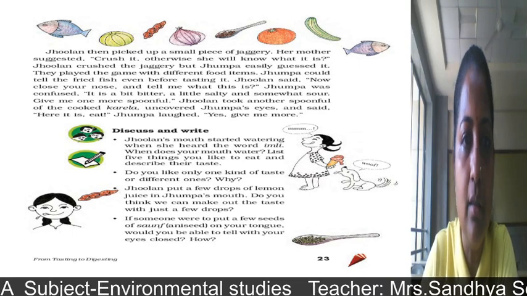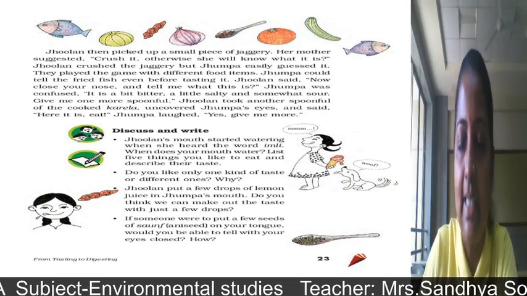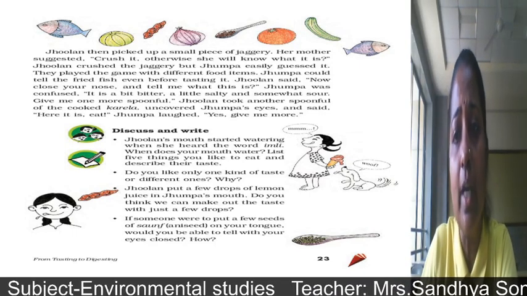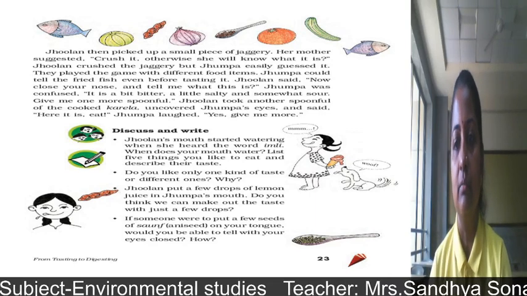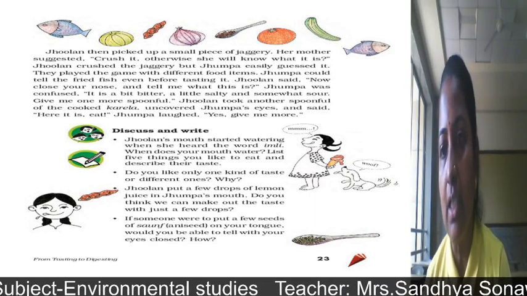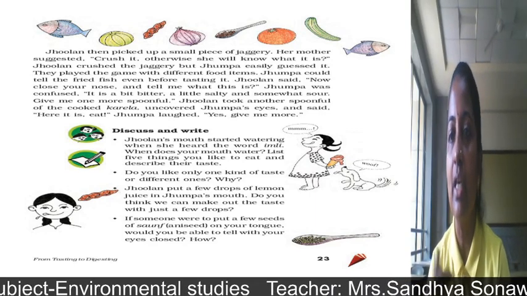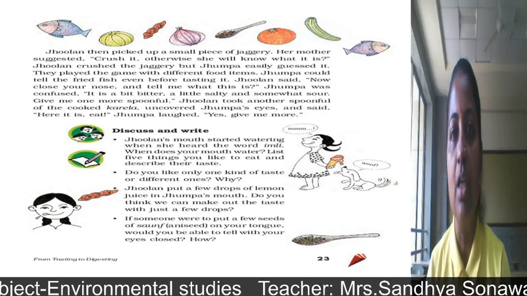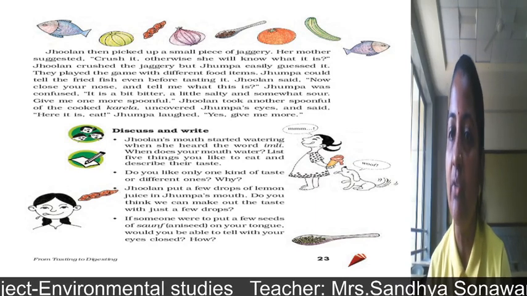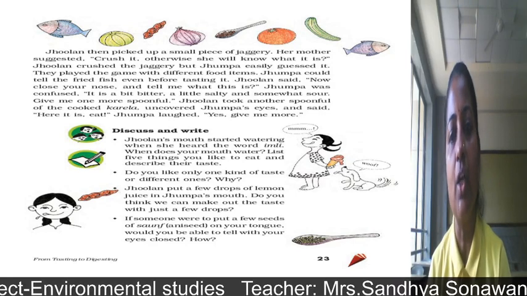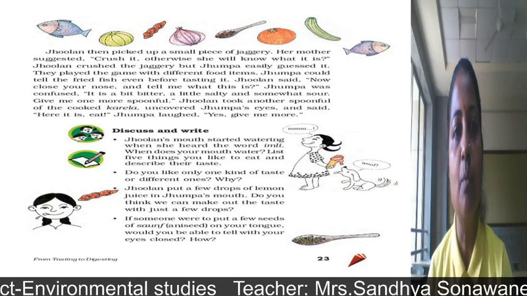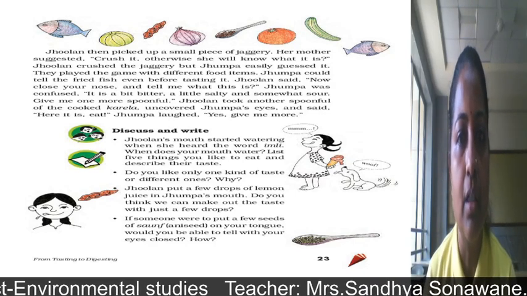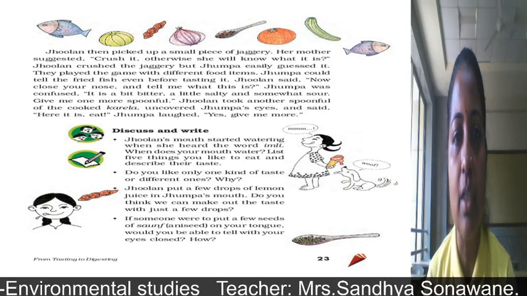Jhumpa could tell the fried fish even before tasting it. And of course, some food items are like that, even though we cannot see them properly, we can smell them properly. So before eating or watching it, we can identify which kind of food it is. So Jhumpa was confused for some of the tastes.